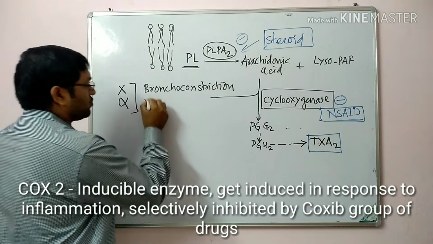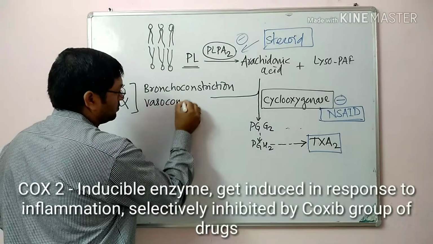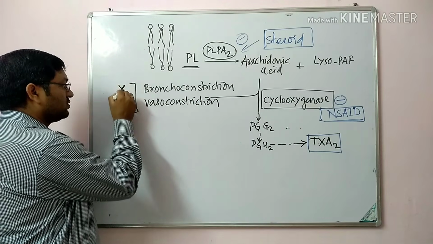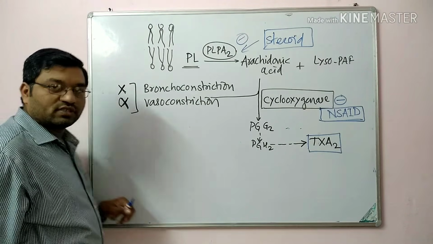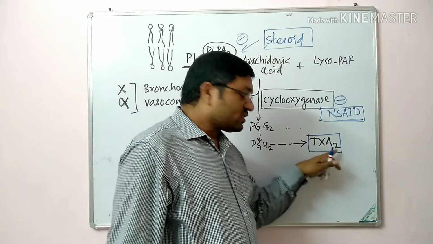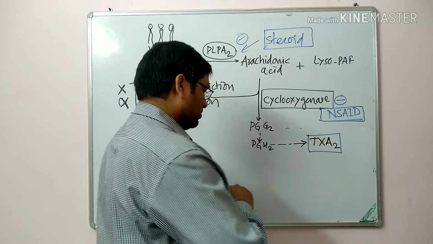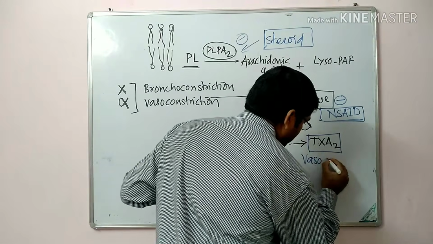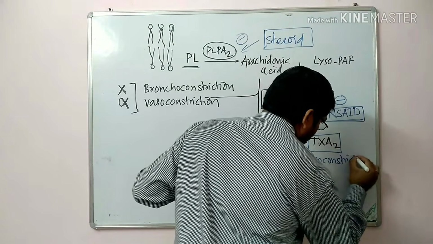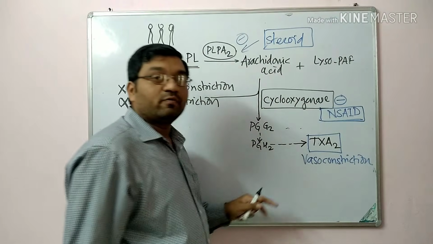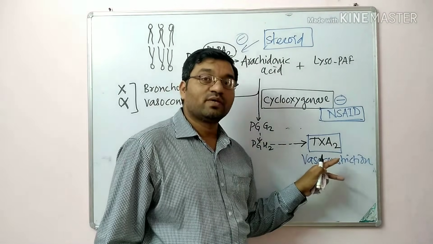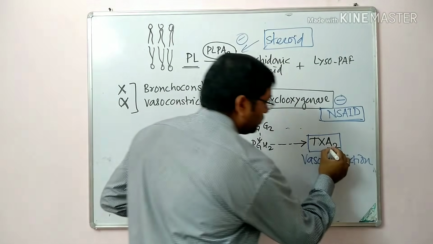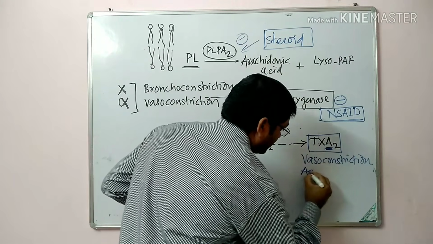Okay, and also vasoconstriction. There is X that denotes bronchoconstriction and vasoconstriction. So thromboxane A2 is responsible for the contraction of smooth muscles, or vasoconstriction. And another important function of this thromboxane, which is especially produced by the platelet, is that it is responsible for aggregation of platelet. This A2 represents the aggregation of platelet.